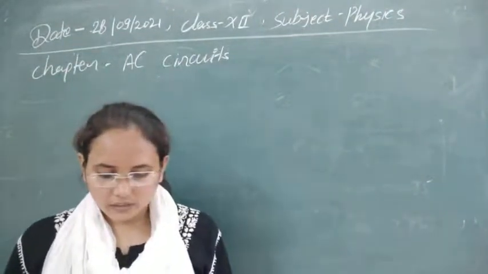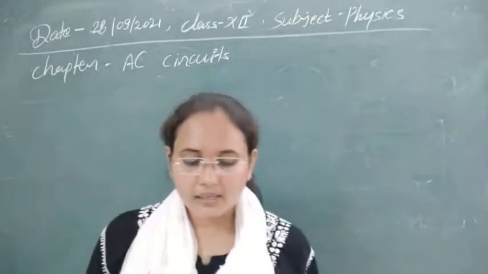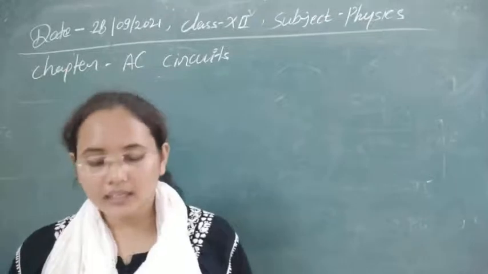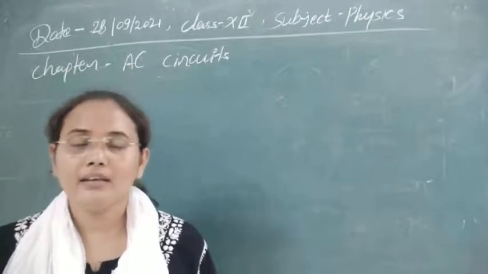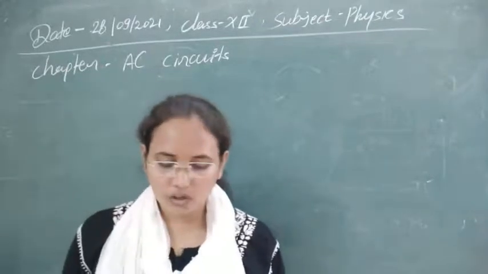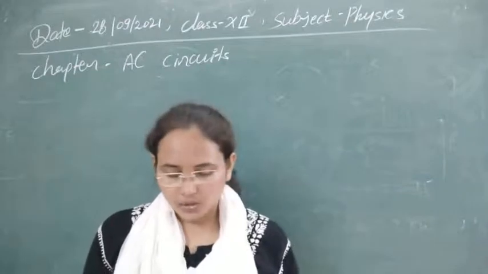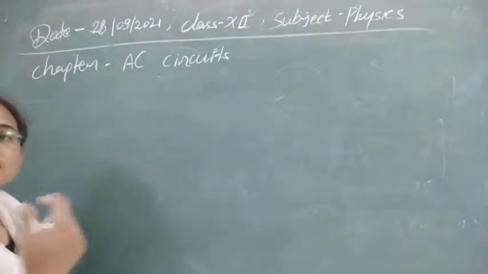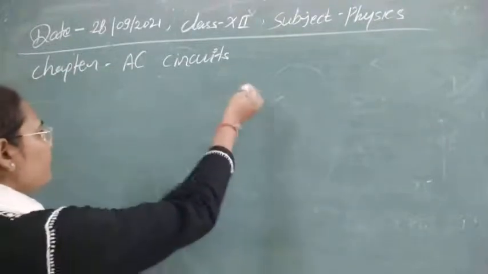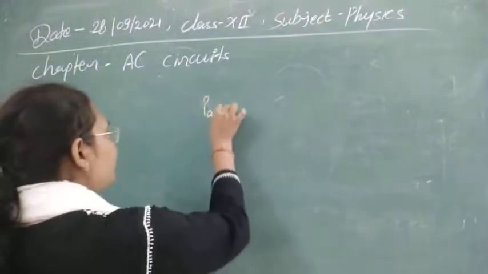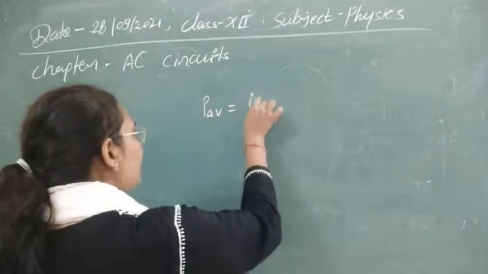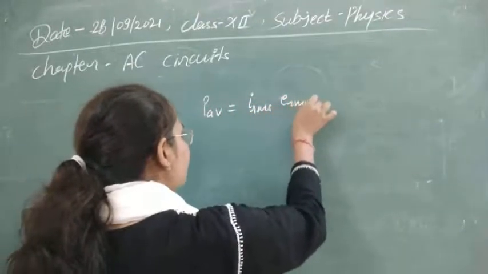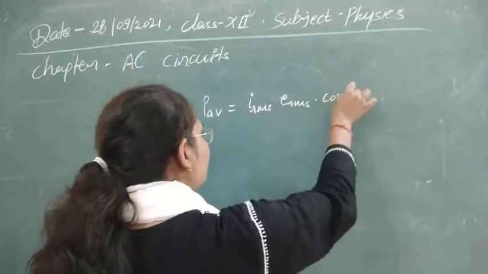The next one: energy dissipates in an LCR circuit in, first option L only, second option C only, third option R only, fourth option all of the above. As you know, energy dissipation means power consumption in our circuitry. For power consumption, I have just told you, P average is equal to I RMS times E RMS times cos of phi.